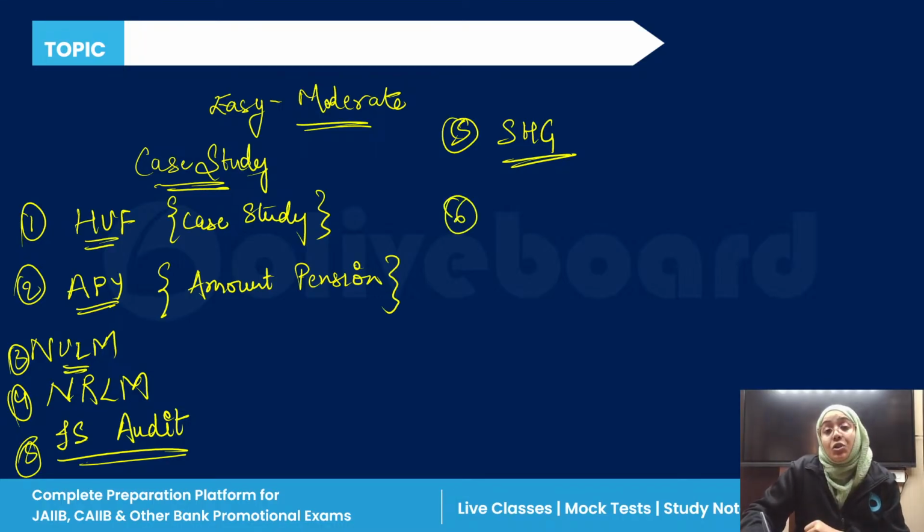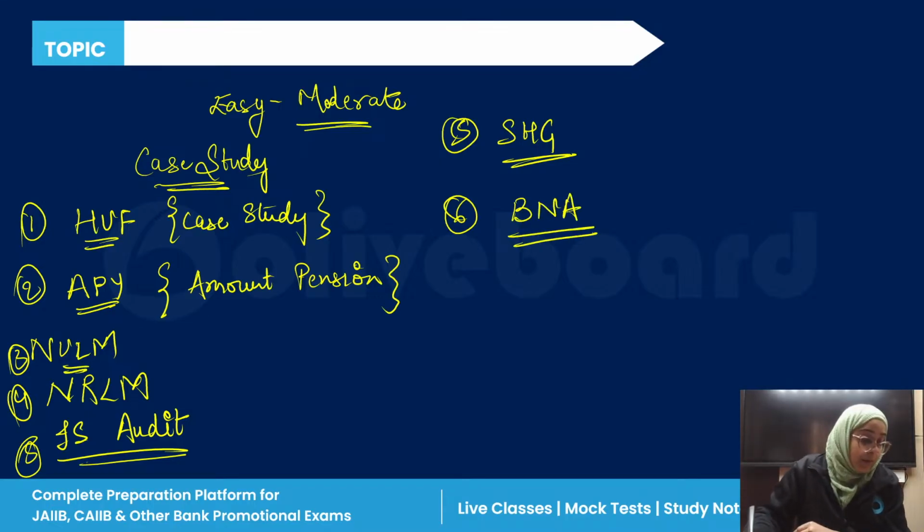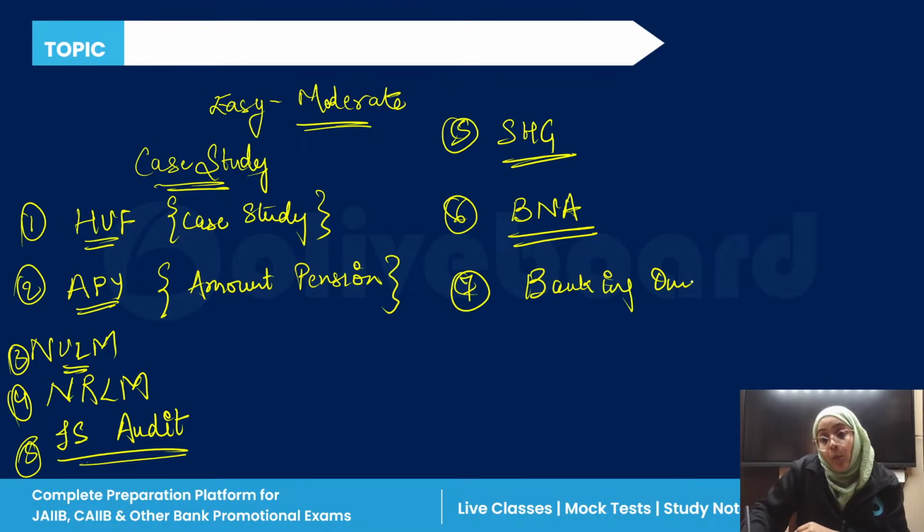Then there was a question regarding the bulk note acceptors. Okay, BNA. There was a question regarding the bulk note acceptor. Then there was one question regarding the banking ombudsman scheme. Yes, the banking ombudsman scheme, as expected, is very important. What is the limit of the banking ombudsman? What is included in the banking ombudsman? These were the questions.